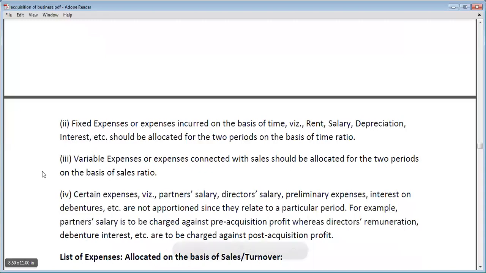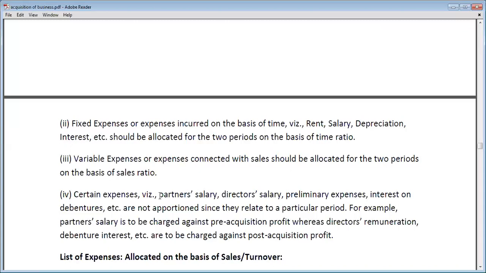Let's say there is partner salary. Partner salary is basically related to the pre-incorporation period. So the total partner salary will be mentioned in the pre-incorporation period. No salary will be apportioned in the post-incorporation period, because after the takeover of the business, the company comes into existence after incorporation, and the partnership form becomes a company.